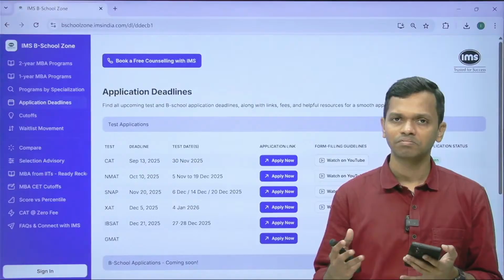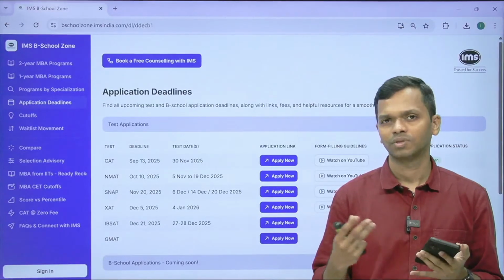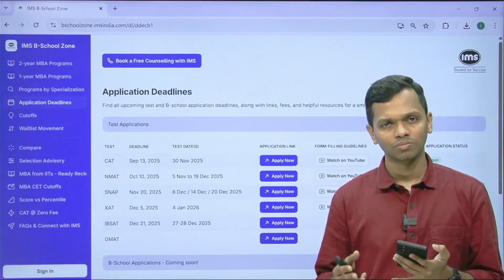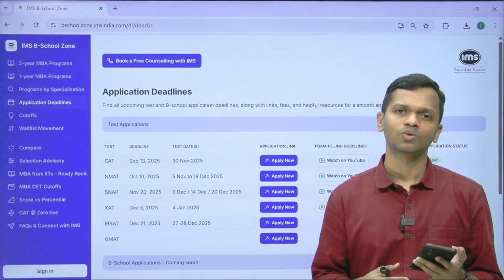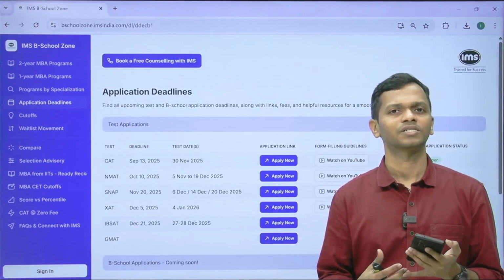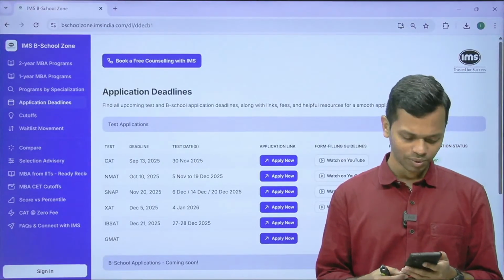So we create combinations, because there are a lot of changes that happen in CAT. Adhering to the format, the difficulty and so on, there is a shortlisting process of questions that happens. Post that we create the take-home test.